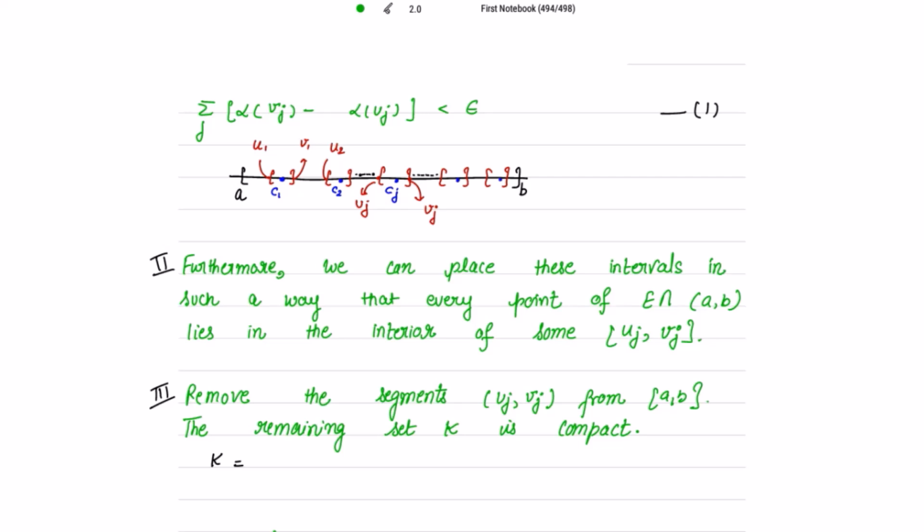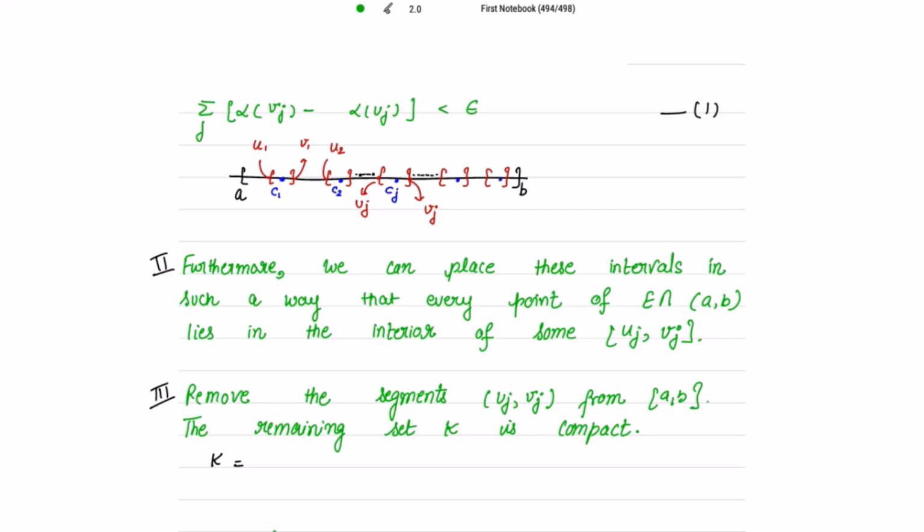Now the second step is, furthermore, we can place these intervals in such a way that every point of E intersection open interval (a, b) lies in the interior of some [uj, vj]. Of course, because what is E? E is the set of all these blue colored points, right? If I take their intersection with open interval (a, b), why have I used the open interval here?